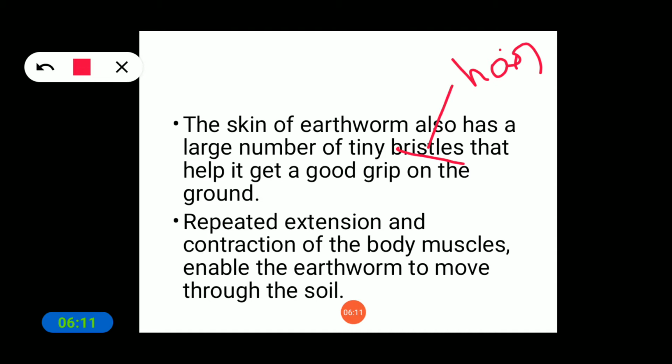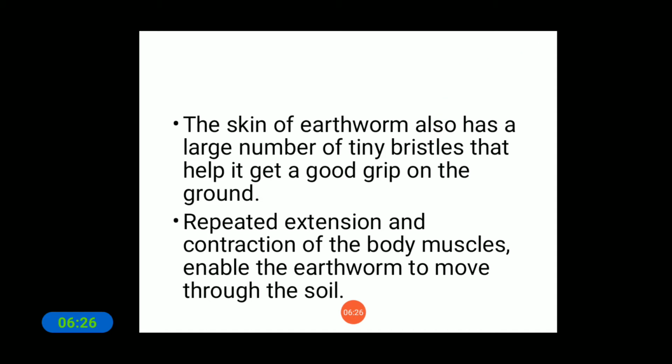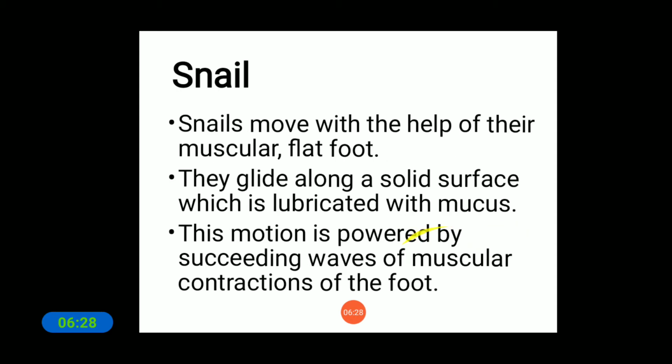And this repeated extension and contraction of the body muscles can enable the earthworm to move through the soil also. So these are the functions of the earthworm. Next we can see here, what is that?